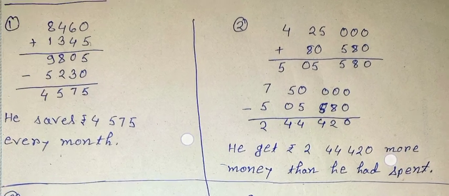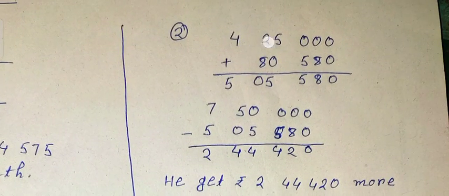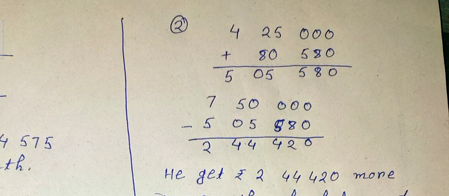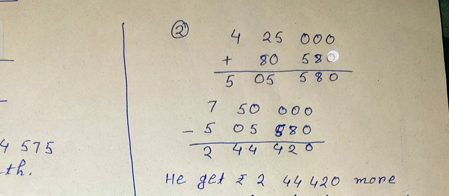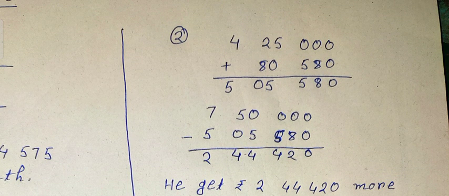Okay, first he bought the house at this price, and then he spent this amount to decorate and paint the house. So his total cost of the house is 5,05,580, and he sold the house for 7,50,000.